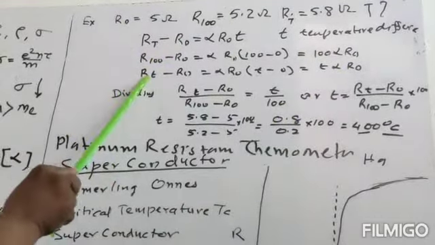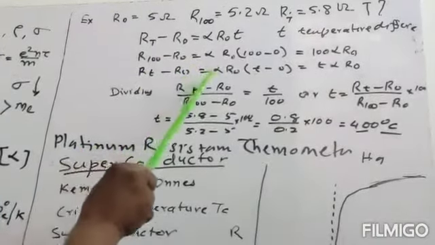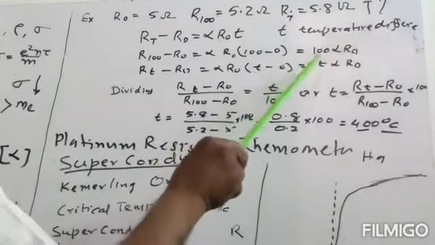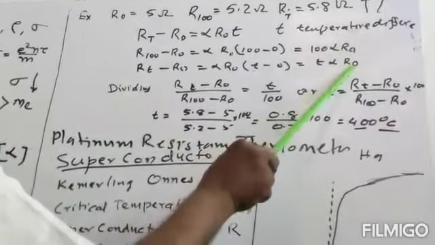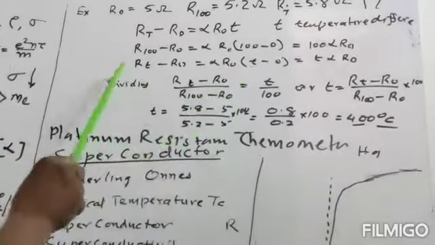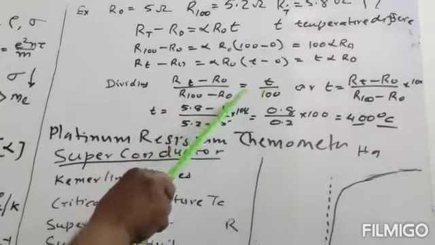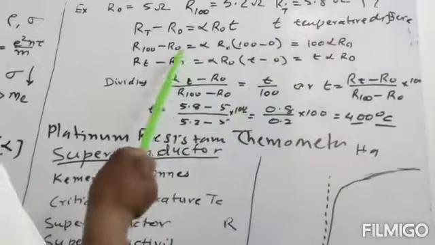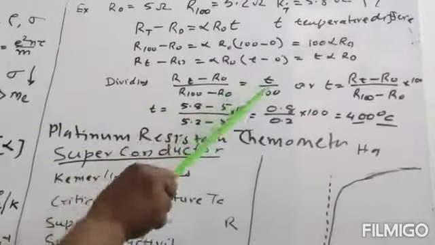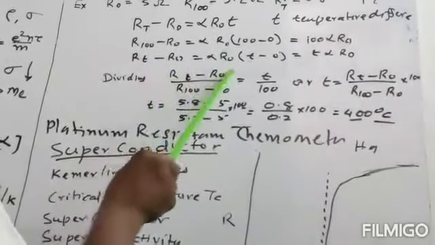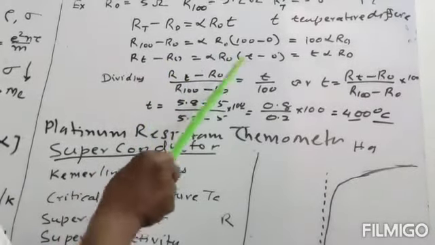For the unknown temperature, RT minus R0 will be equal to alpha R0 into (T minus 0), so this is equal to T into alpha into R0. If we divide these two, then we get RT minus R0 divided by R100 minus R0, equal to T by 100, because alpha and R0 are common and will be cancelled. So the unknown temperature T will be equal to, cross multiplying, RT minus R0 divided by R100 minus R0, into 100.